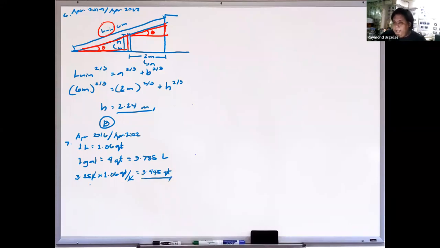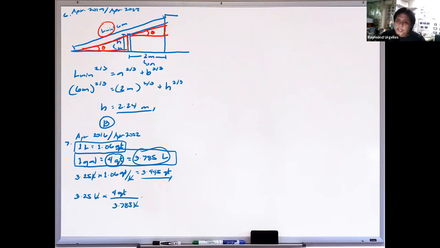Another way, if you do not know that conversion but you know this one, like when I reviewed before, you can use it, because we know these two are equivalent. So we can use that this is 4 quarts for every 3.785 liters. When you solve this, it is not exactly 3.445, but the quarts you get are close to 3.445. Therefore, this is letter C.